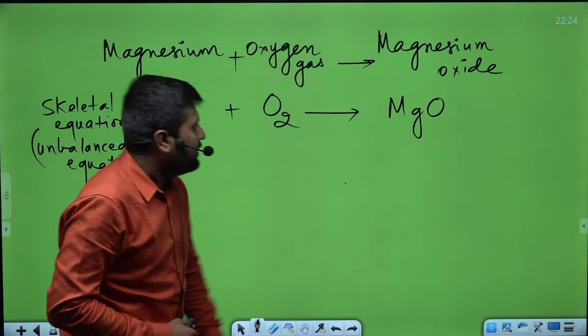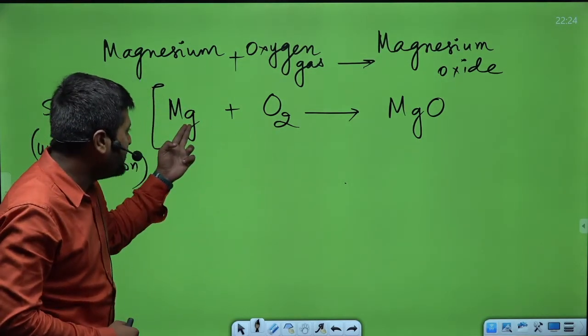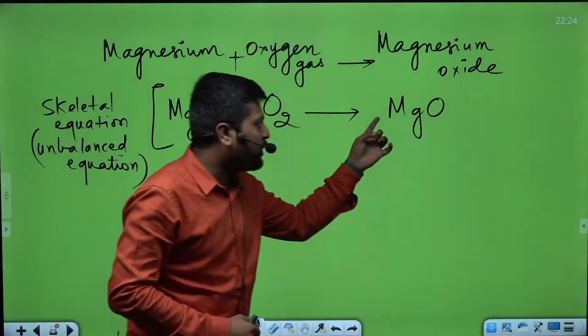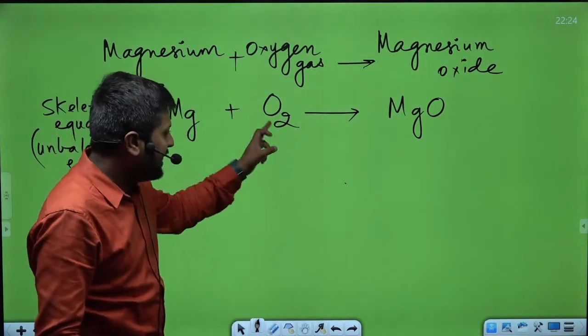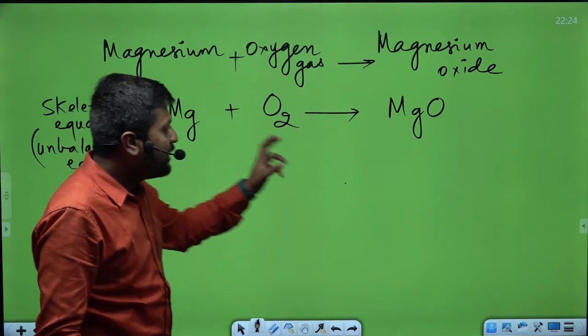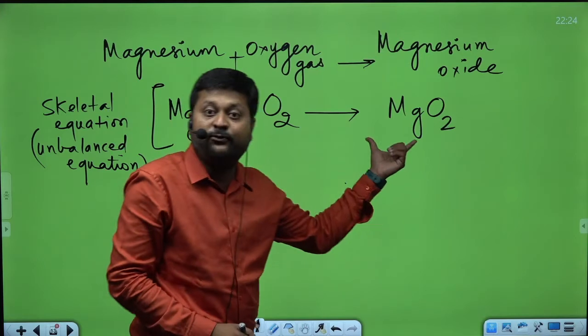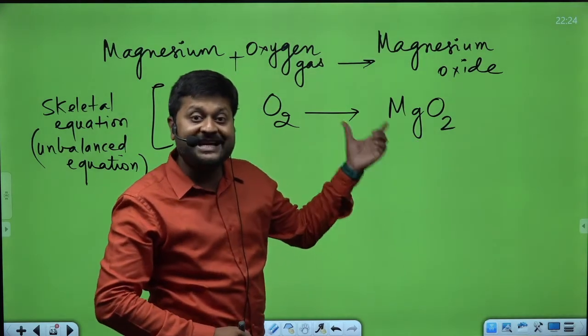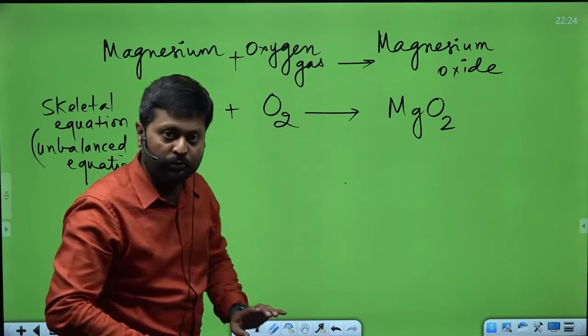Okay, what I did, I cannot change. Here one magnesium atom is present, here also one magnesium atom is present. I wanted to balance the oxygen atoms, but I cannot put a 2 here because this will change the formula of the compound, and this you should not do.